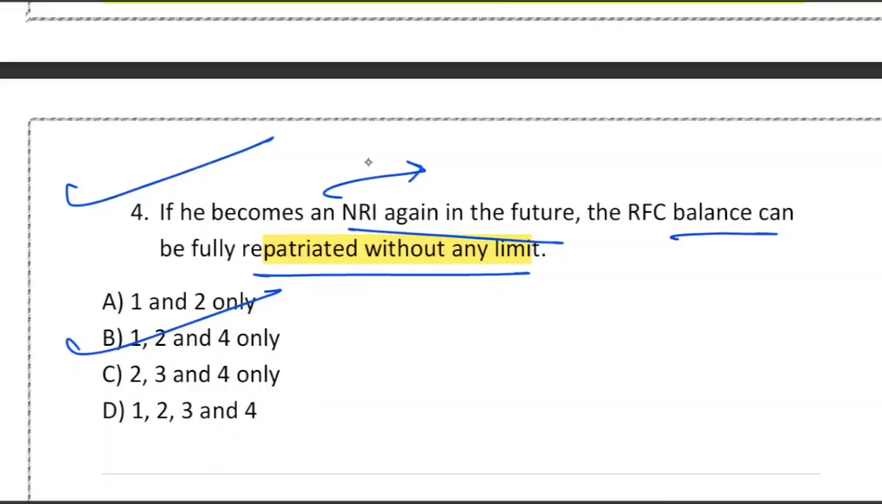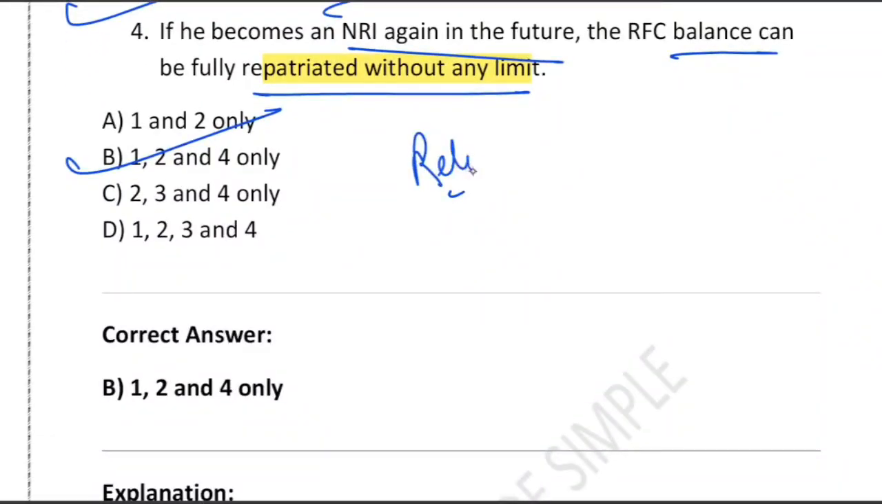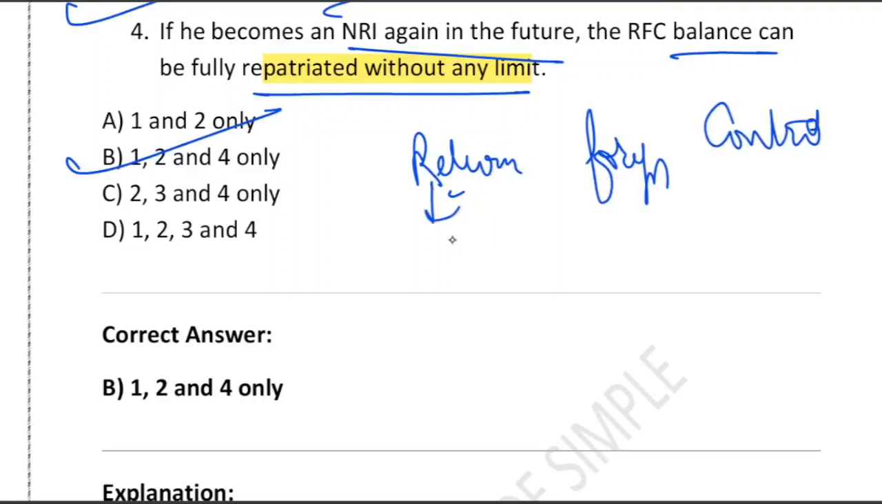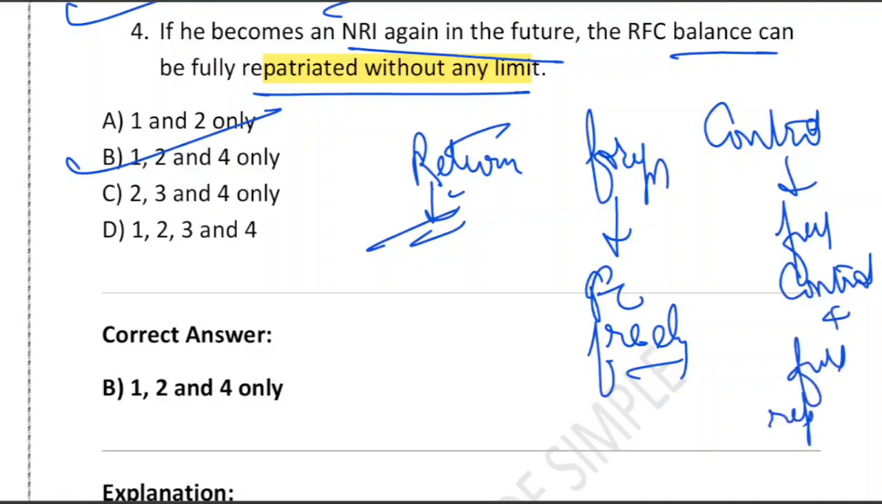So RFC, you can remember it. There's a memory trick using which you can remember RFC: return foreign control, right? Return is for returning NRI. Foreign means they can hold foreign currency freely. And C means control. Control means full control, plus full repatriation, right? So RFC interest is free until RNOR.